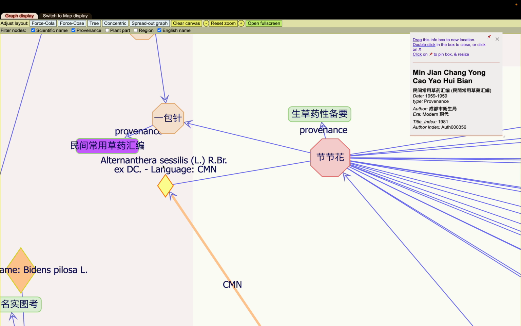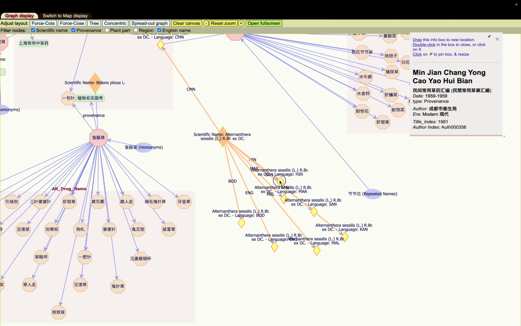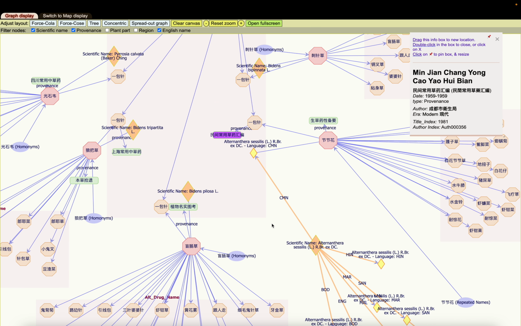Now, what you can also see is that this Alternata sessilis is actually used in the South Asian drug traditions, and it appears in a host of other languages, Hindi, Marathi, Sanskrit, Tibetan, etc. Okay, but let's go on to look at the other homonyms.